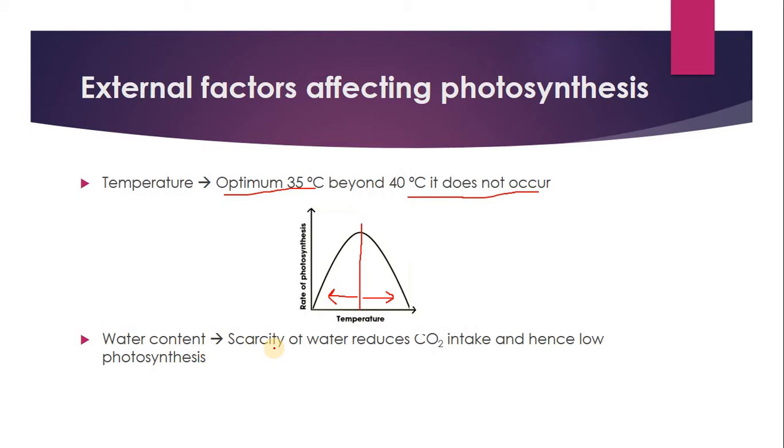And water content. For example, if there is a scarcity of water in a place, then plant transpiration does not take place. That means the stomata of the plant will be closed because there is no water. These gaps are closed to reduce transpiration. But when the gaps are closed, CO2 also will not come into the plant. So obviously photosynthesis does not take place. That is why whenever there is a water scarcity, the plants will not grow faster.